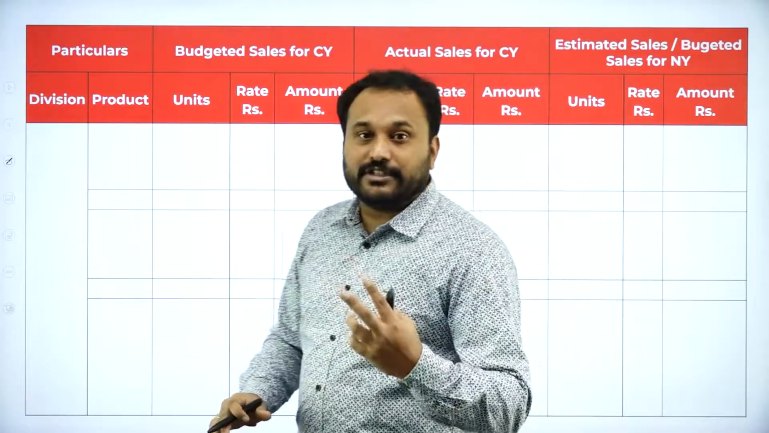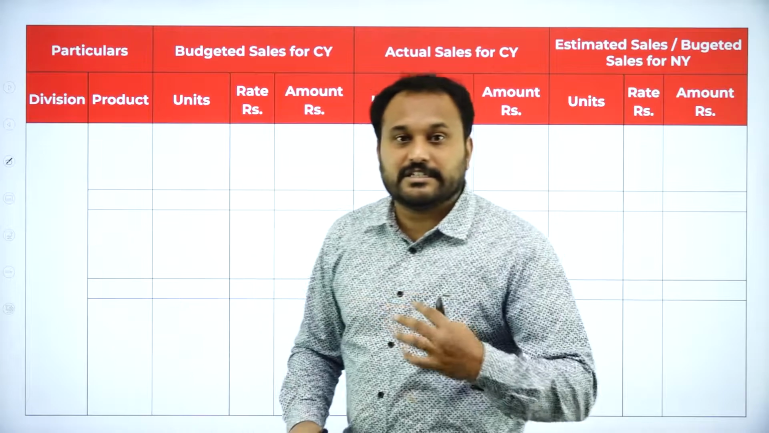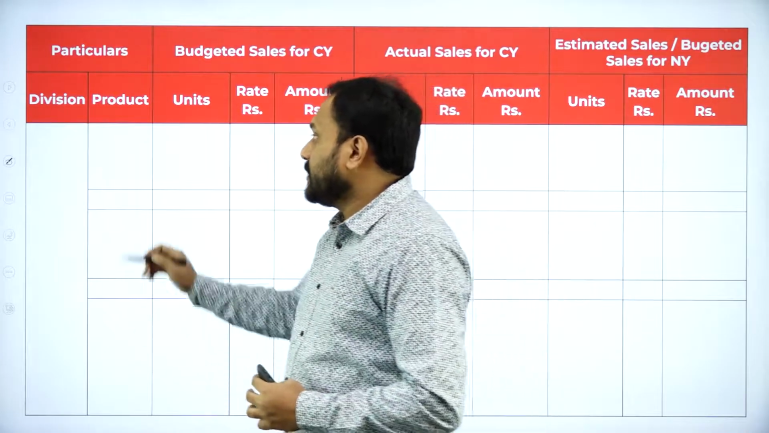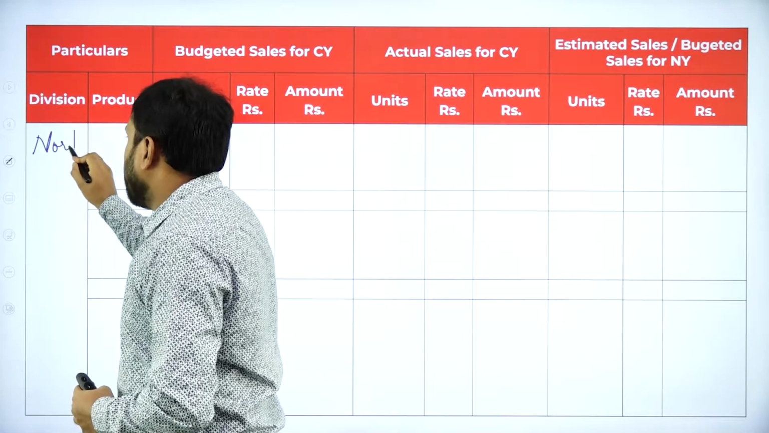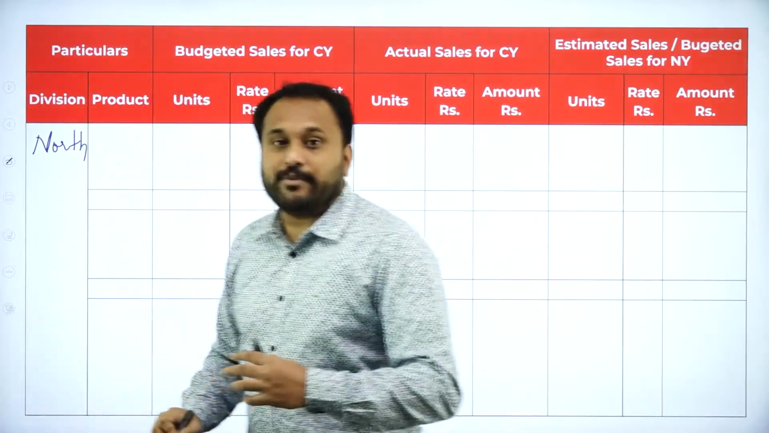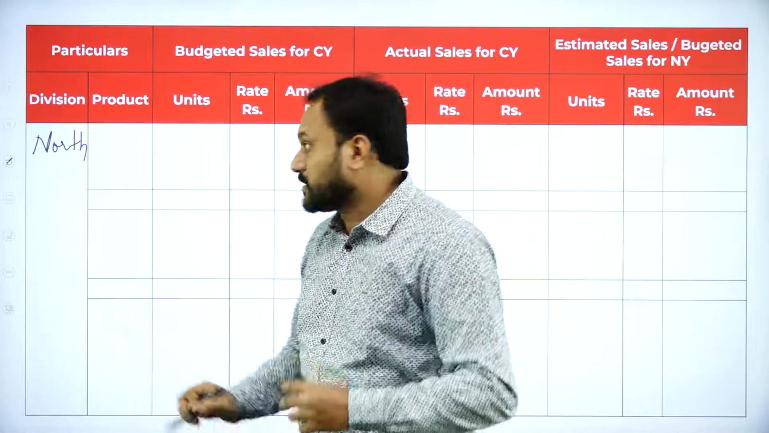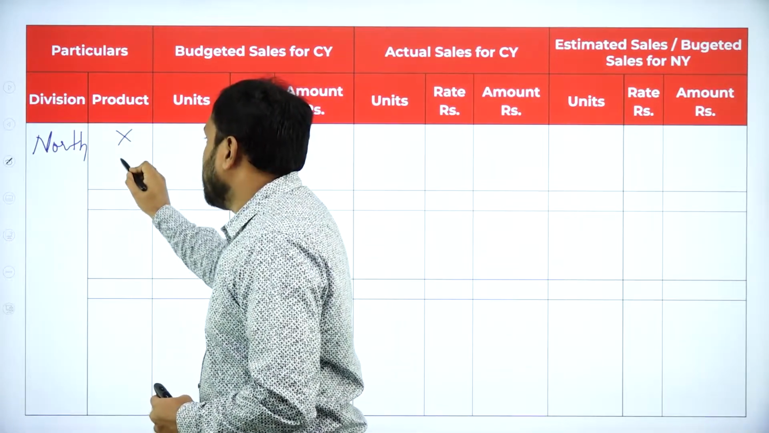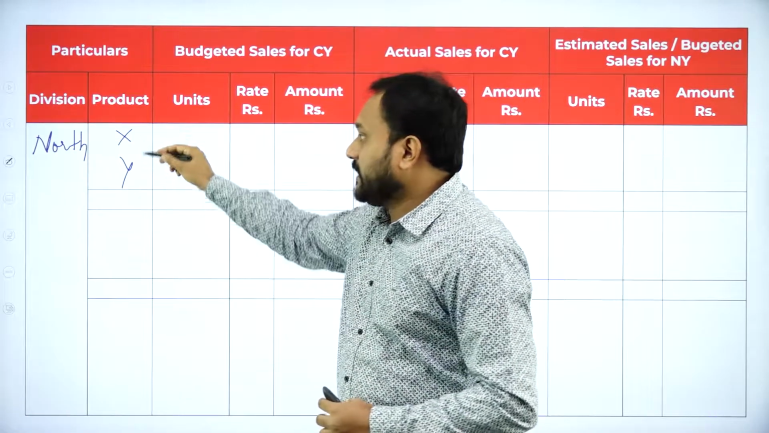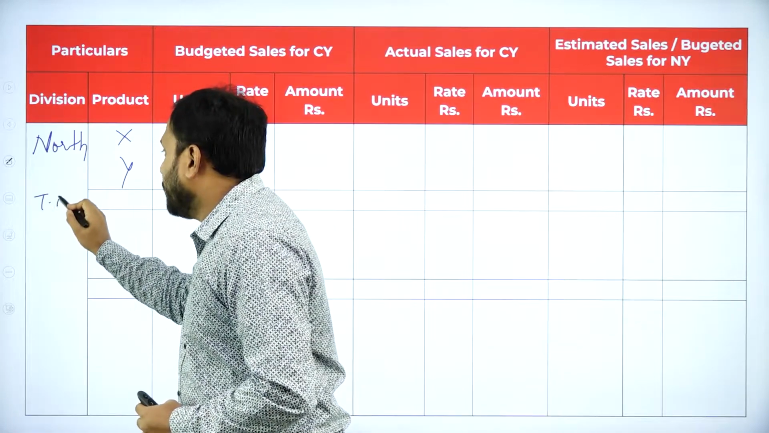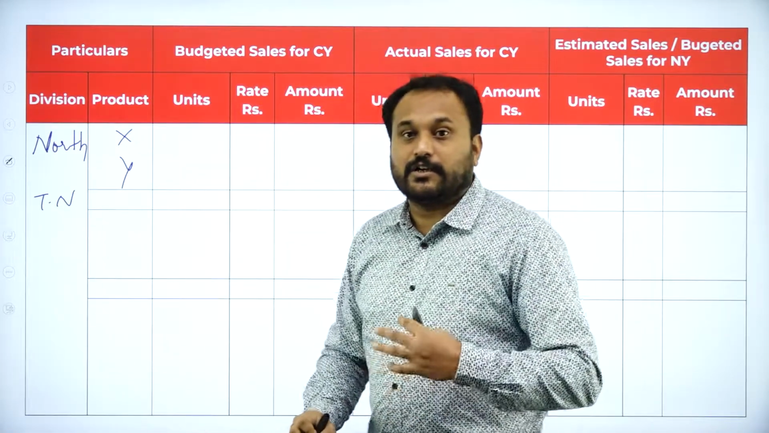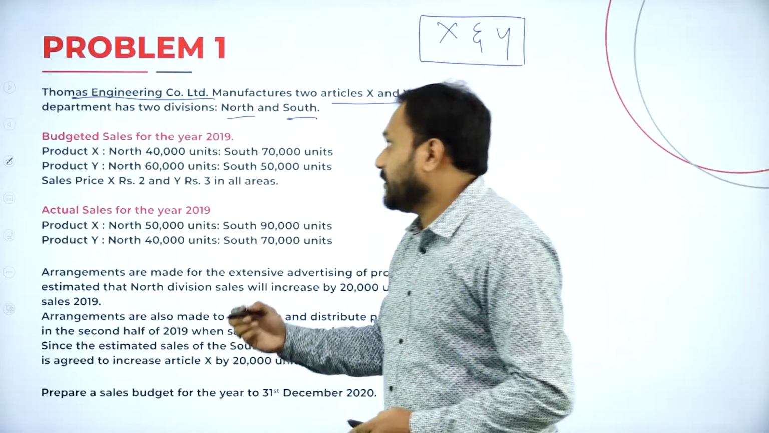So there are two divisions. One is North, another is South. So what you are supposed to do is, if you write north here, say north, I'll write. And there are how many products? There are two products. One is X, another is Y. So I'll write X and Y. So what will be this? This is called total of north. Total of north. So let's go with the question now.